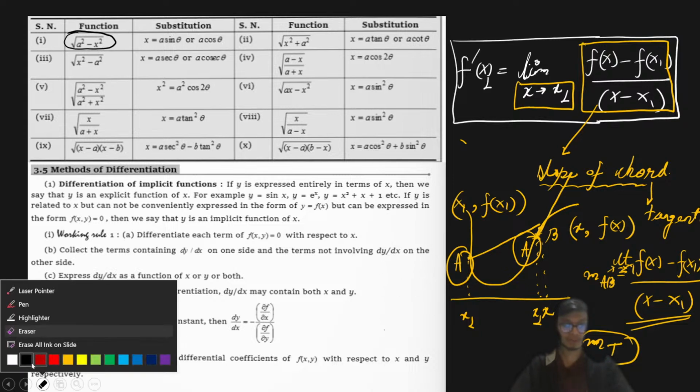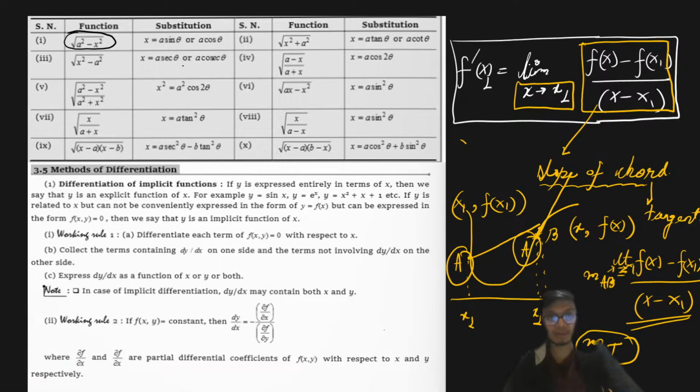These are some of the important substitutions, and if you know trigonometry, then if I put x as a cos theta or a sin theta, this particular square root term will get simplified easily, depending on whichever trigonometric ratio you put in. Similarly, if you have square root of x square plus a square, it is advisable to put substitution like x equal to a tan theta or a cot theta. And if we have square root of x square minus a square, it is advisable to put x equal to a sec theta or a cosec theta.